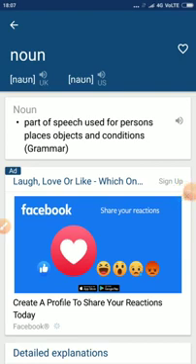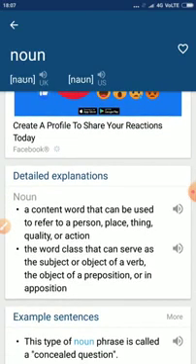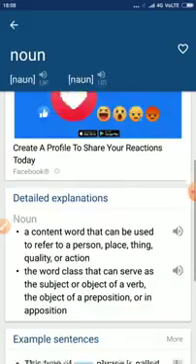What is noun? It can be a definition like: part of speech used for person, place, objects, and conditions. On the other hand, you can also write: a content word that can be used to refer to a person, place, thing, quality, or action. That is also a definition of noun. Another definition: the word class that can serve as the subject or object of a verb, the object of a preposition, or in apposition, that is also called noun.